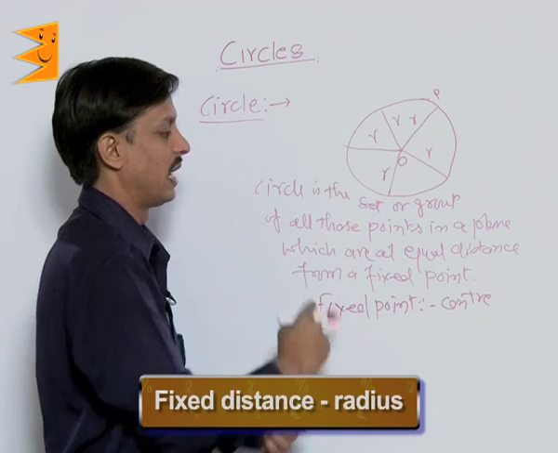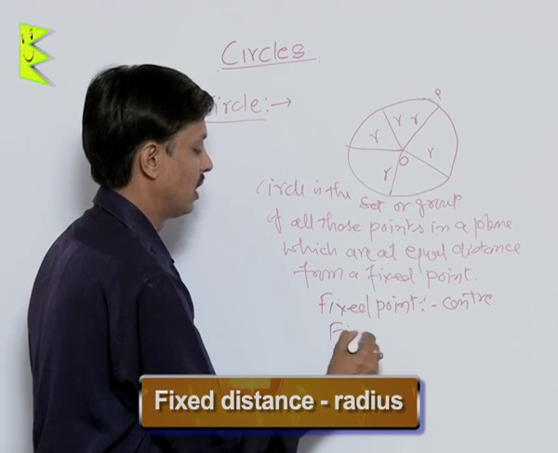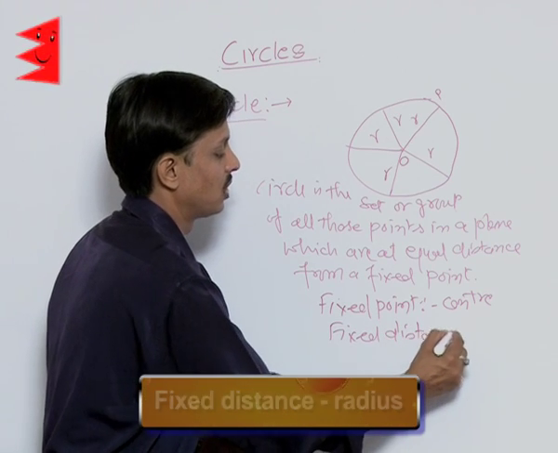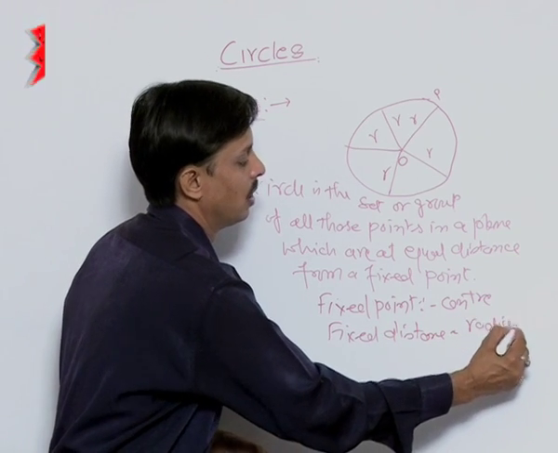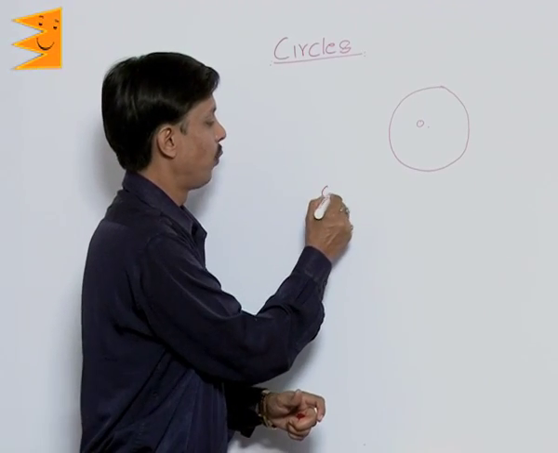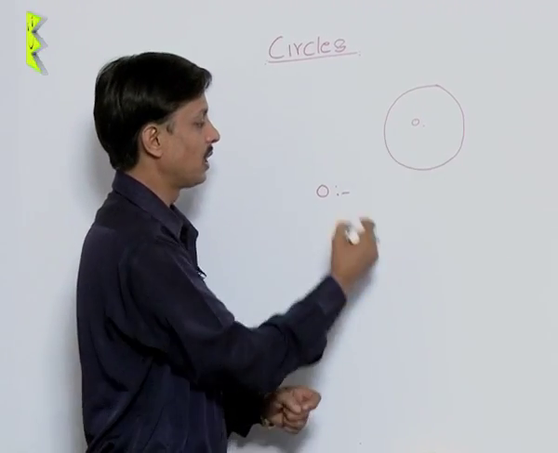The fixed distance is known as the radius of the circle.